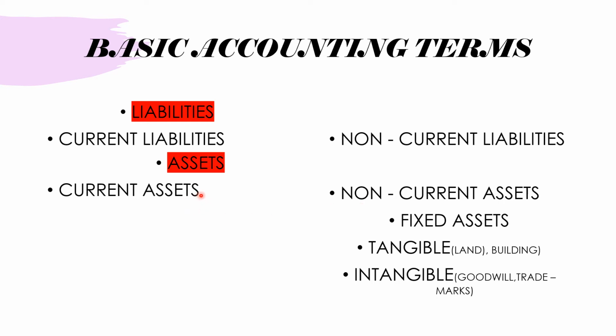Current assets are for short term, like cash and all, and non-current assets are for long term. They are again divided into fixed assets, tangible and intangible. Tangible means land and building, that kind of thing, and intangible means goodwill, trademarks, etc. So these are all the examples. I hope you are clear.